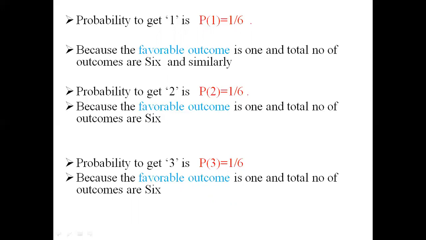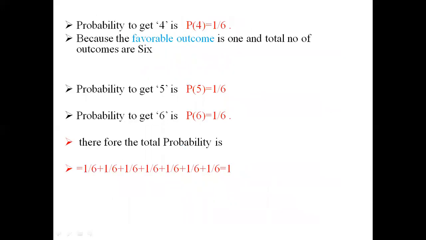Similarly, the probability to get 3 is P of 3 equal to 1 by 6, because the favorable outcome is 1 and the total number of outcomes is 6. Probability to get 4, P of 4, is equal to 1 by 6 because the favorable outcome is 1 to get 4 and the total number of outcomes is, as you know, 6.